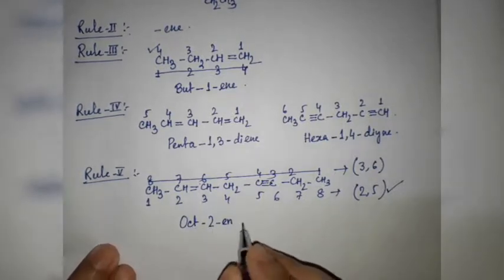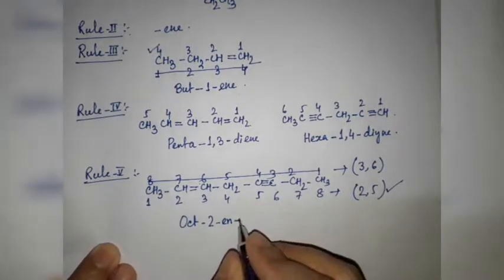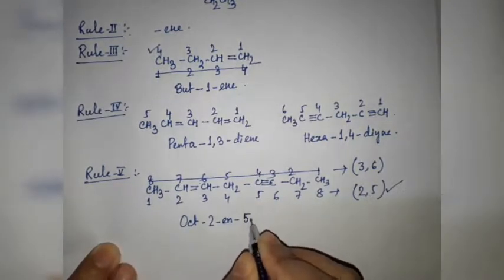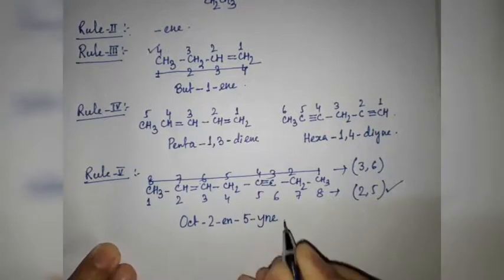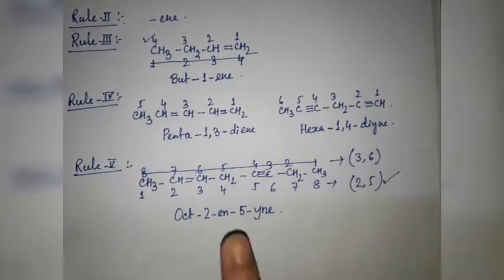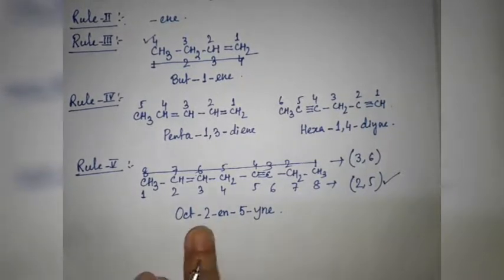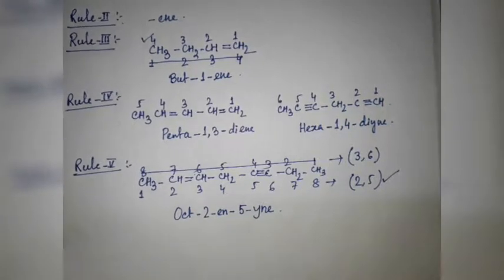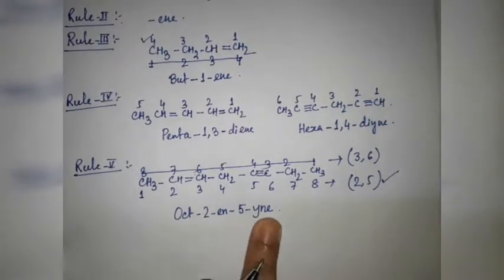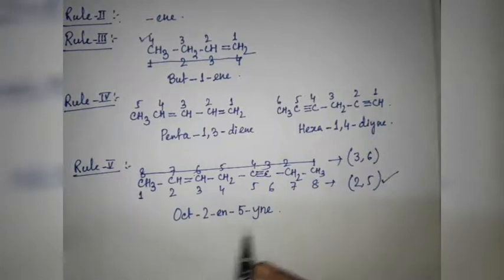So oct-2-ene, then again hyphen, in 5 position we have a triple bond, 5, hyphen, yne. That means the primary suffix "ene" is always to be written before "yne" here. That's why I have written "ene" before "yne", and the terminal e of "ene" is dropped.